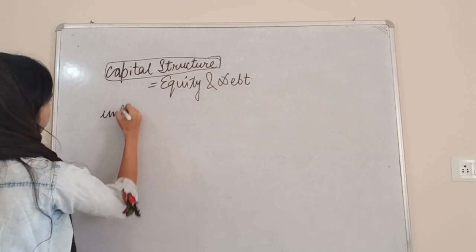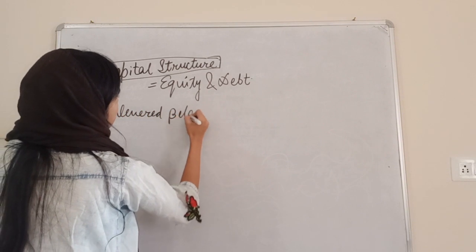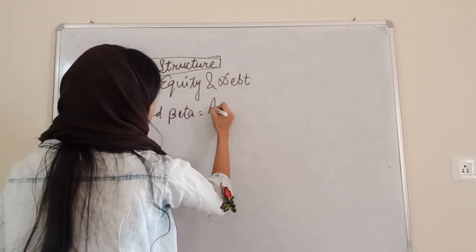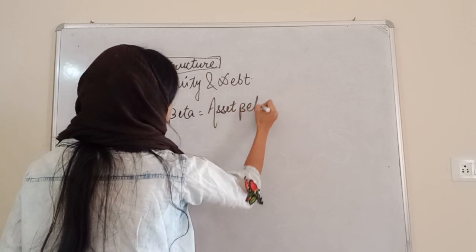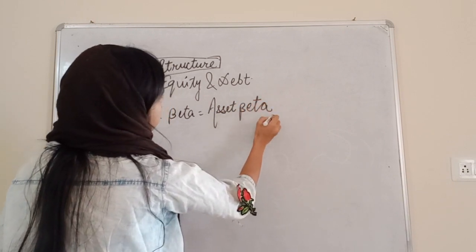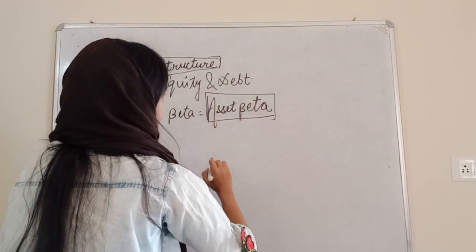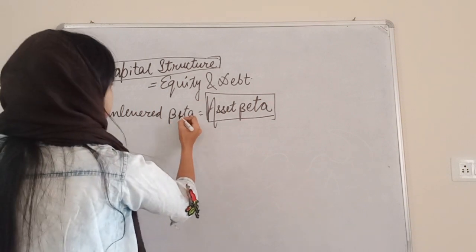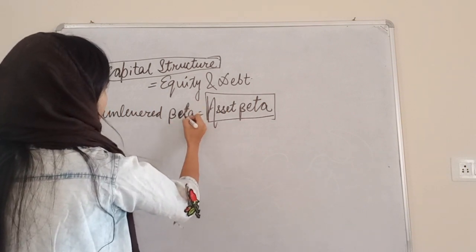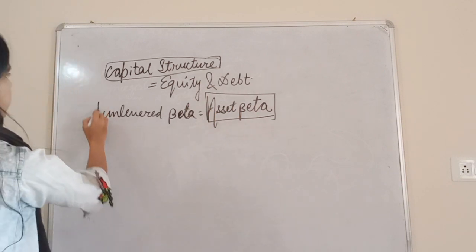Unlevered beta is also known as asset beta. It is the total beta of the company without taking into consideration the debt component. Its benefit or even its demerits are not considered in the capital structure when we calculate unlevered beta.